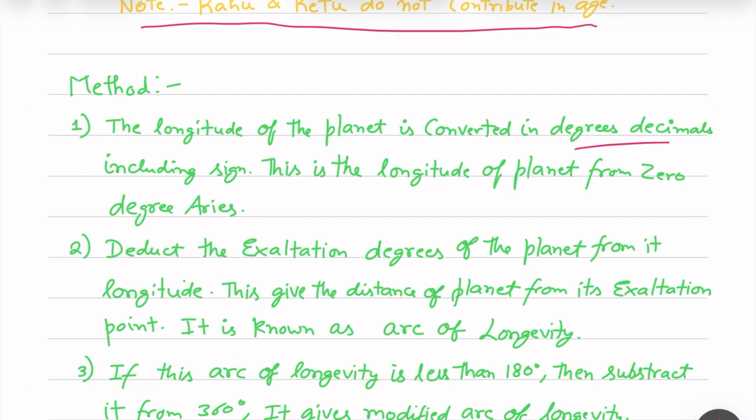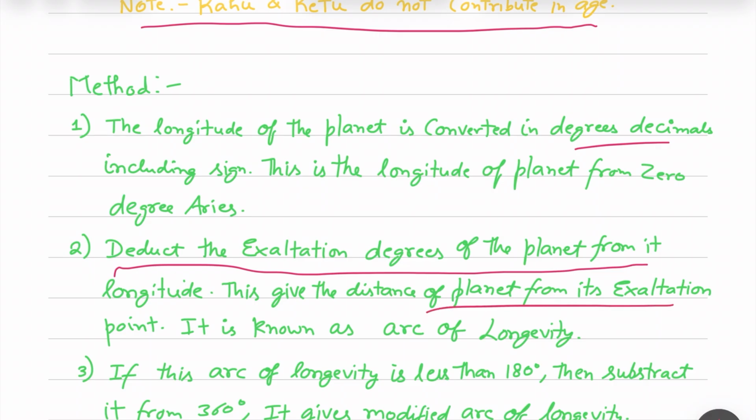And if there is any fraction of arc minute or arc second, we convert it into a decimal of the degree. Then the second step is to deduct the exaltation degree of the planet from its longitude. Whatever longitude we received in step 1, we deduct the deepest exaltation degree from it, and it shows the distance between the planet and its exaltation point, and the name given to it is the arc of longevity.